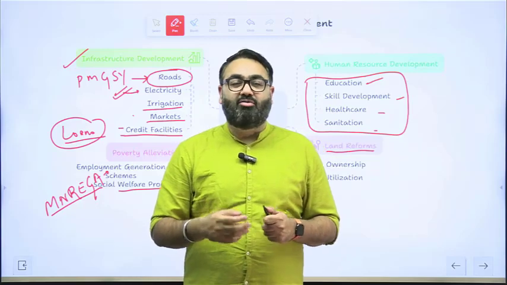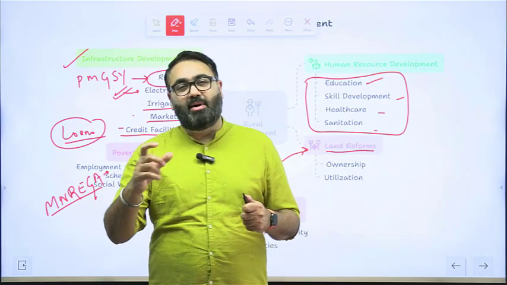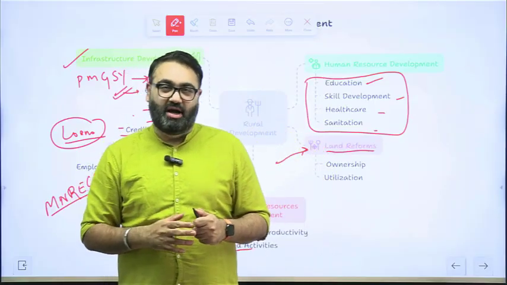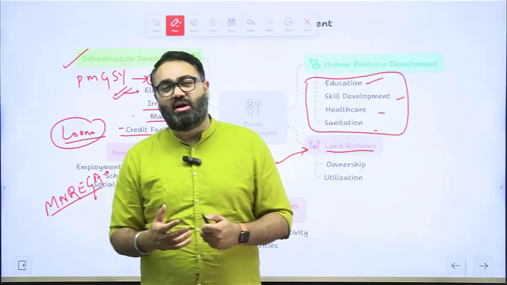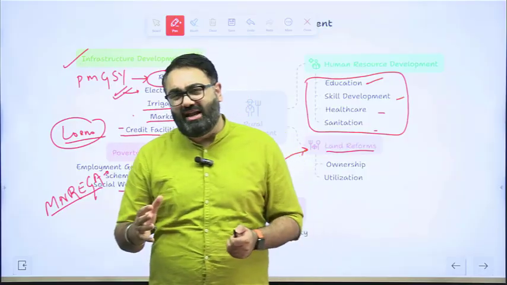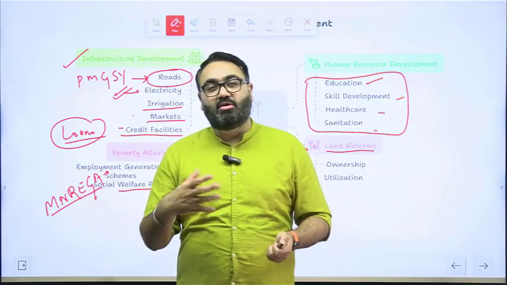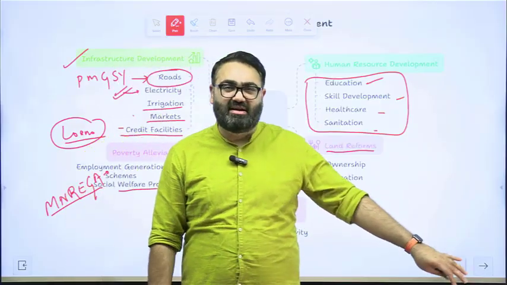And third was a land ceiling, meaning that there is only a certain maximum amount of land that a person individually can own and not more than that. These are introduced to ensure that there is equal distribution, if not exactly equal, but at least everyone should have a certain amount of land with them, unlike what the British had left us with. All these are initiatives that the government has been taking.